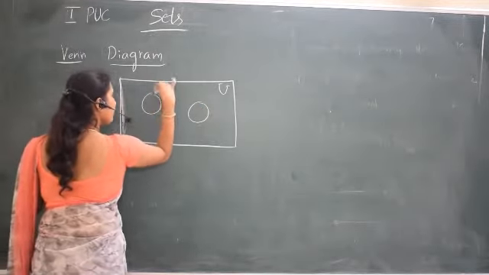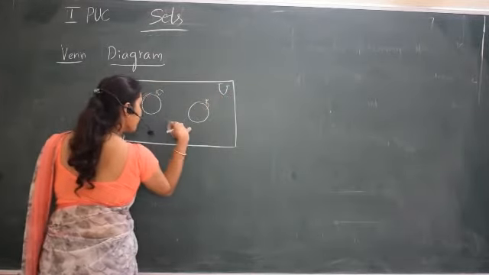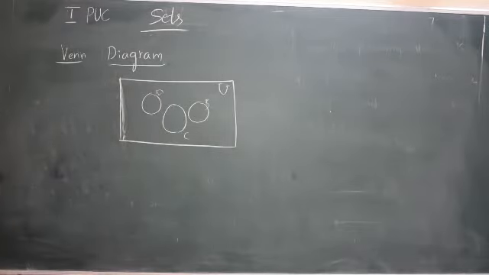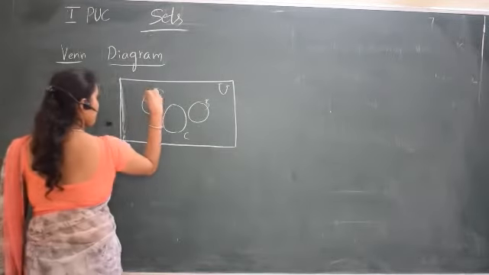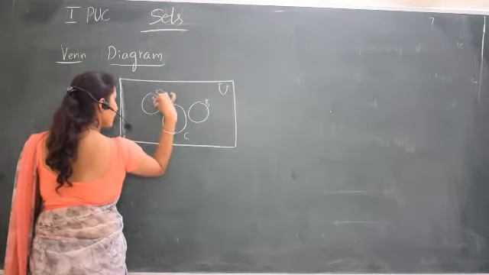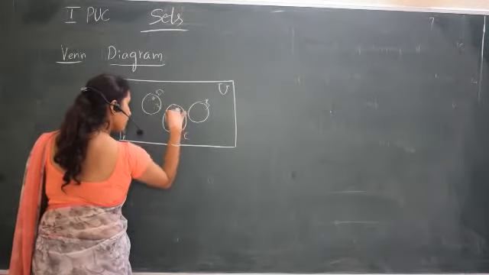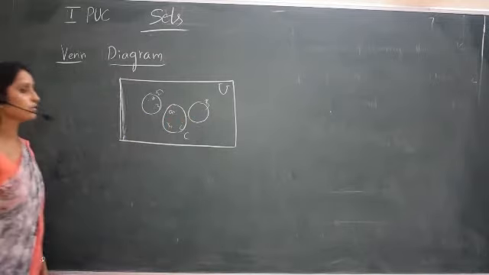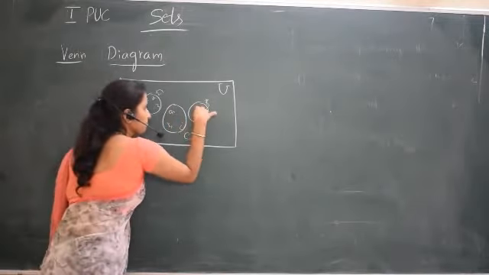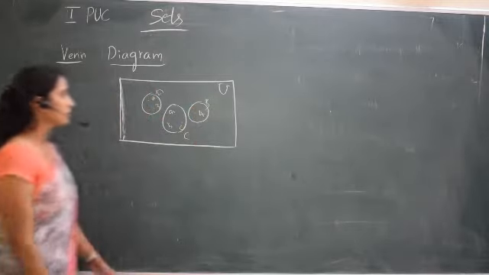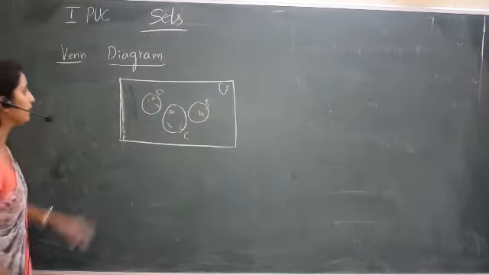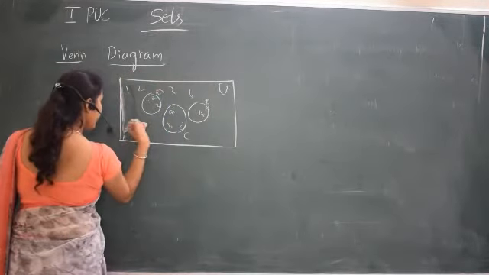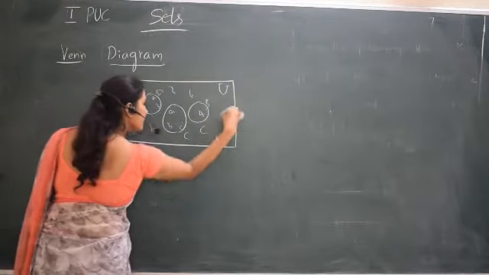If it is A, B, C. So if A has 2 elements, 2 and 3. If it has 3, if it has only 1. So this is a universal set. It may contain 1, 2, 3, 4, A, B, C, D.